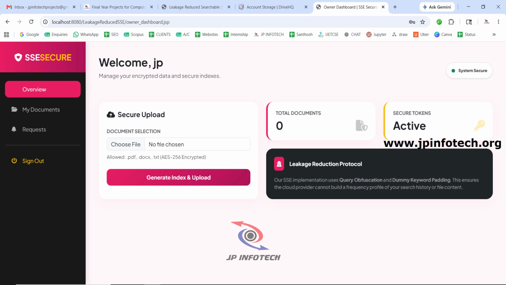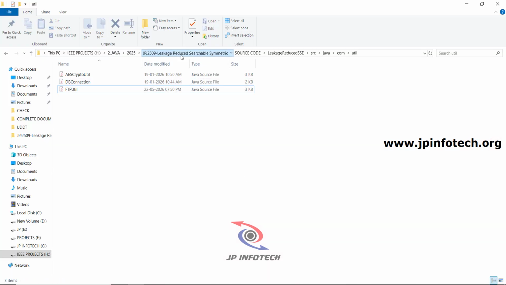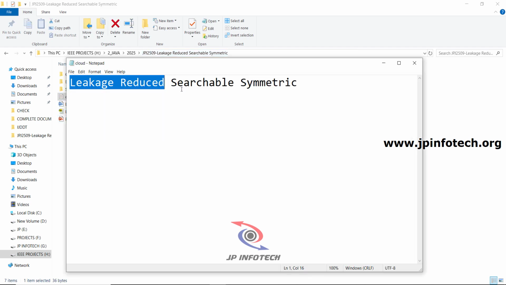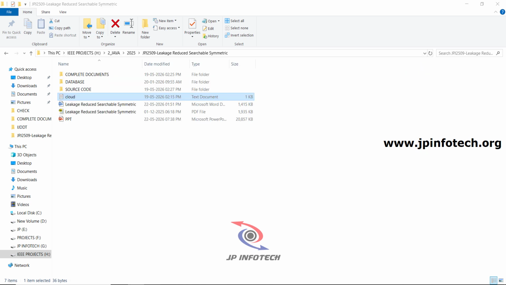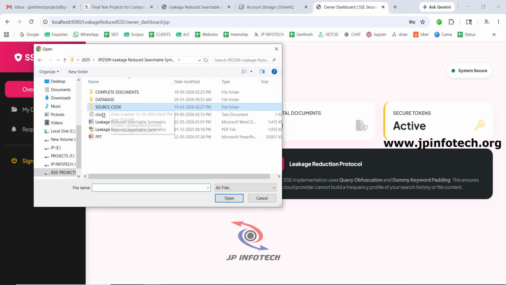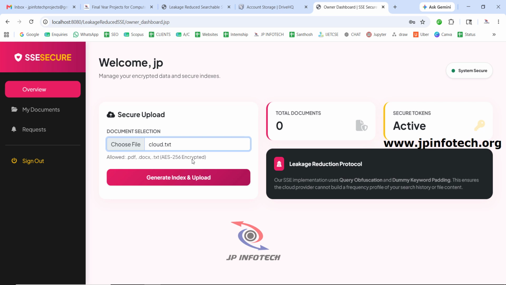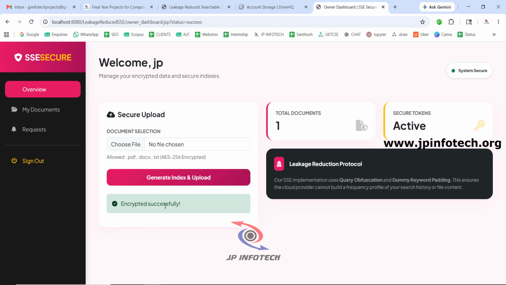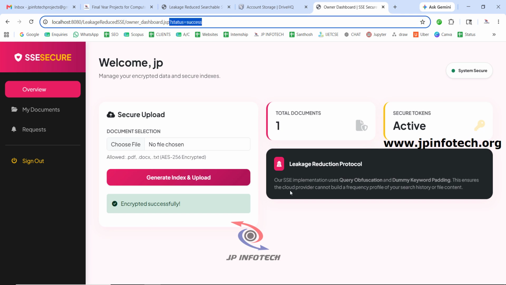So you can create some file, any file. So I'll just create a text file and I'll just put a text called leakage reduce searchable symmetric in it. I'll just upload this file for testing. So I'm just uploading this file cloud.txt and then click generate index and upload. So now you can see it is encrypted successfully and also it is uploaded successfully.